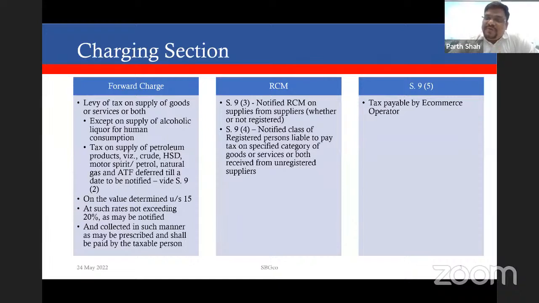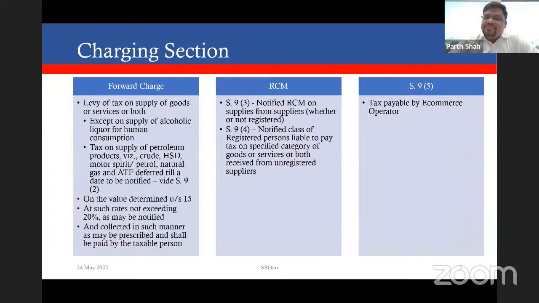They will be brought within the purview of GST from a date to be notified in future. So as of now, there is no GST on petroleum products and alcoholic liquor for human consumption. Apart from these two, all transactions for supply of goods or services are leviable to GST. So these are the first enabling provision under the charging provision for the levy of GST.